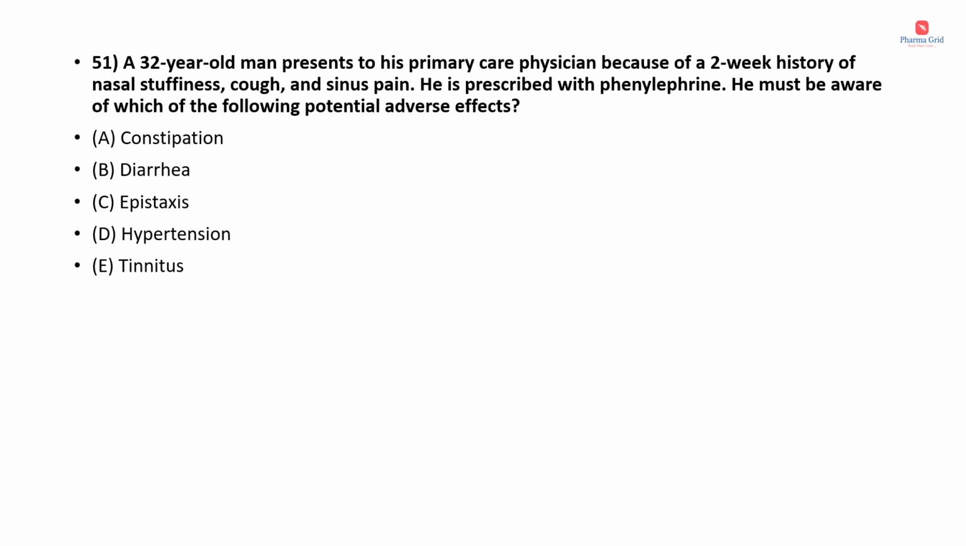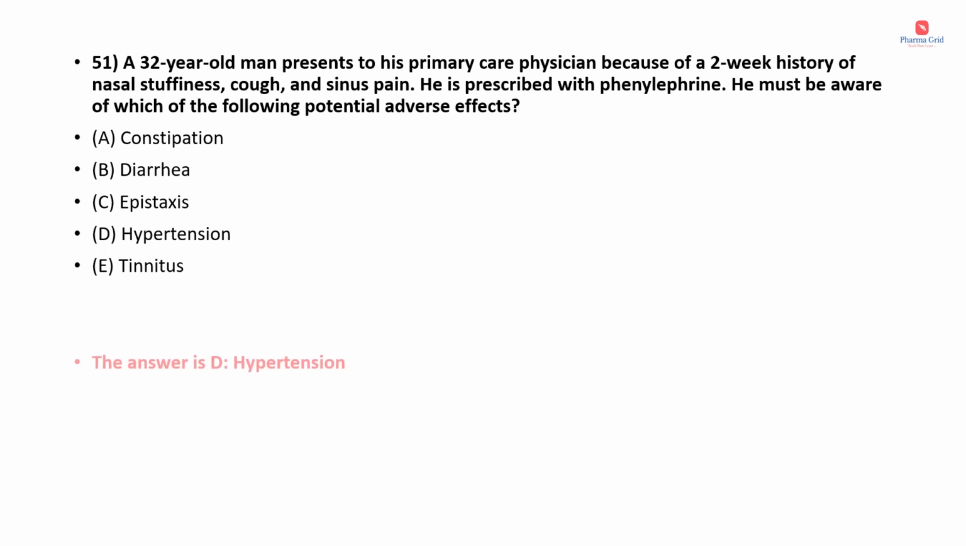A 32-year-old man presents to his primary care physician because of a 2-week history of nasal stiffness, cough and sinus pain. He is prescribed phenylephrine. He must be aware of which of the following potential adverse effects. Options are constipation, diarrhea, epistaxis, hypertension, tinnitus. Epistaxis means nasal bleeding. Tinnitus means ringing in the ears.